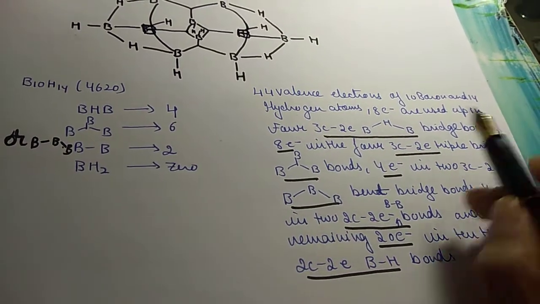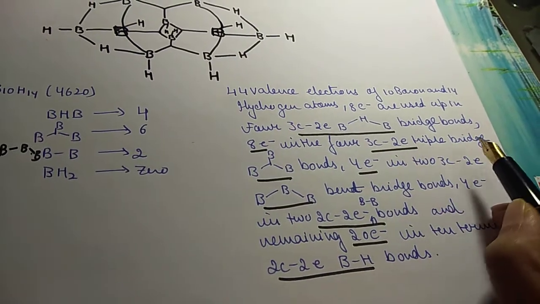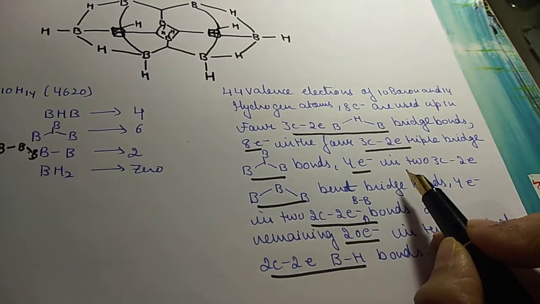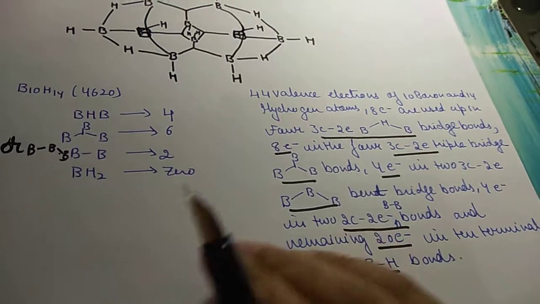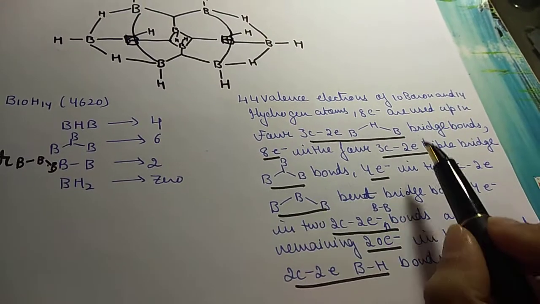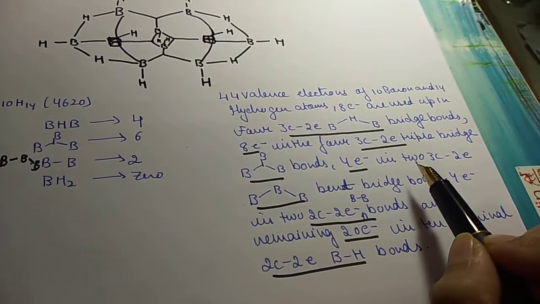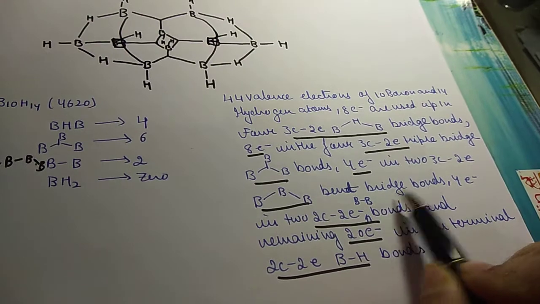I have shown you that. 8 electrons in 4 3 center 2 electron triple bridge BBB bonds, and 4 electrons in 2 3 center 2 electron BBB bent bridge bonds.